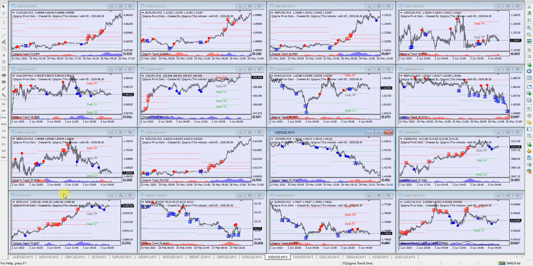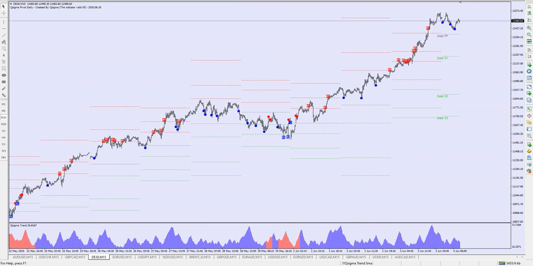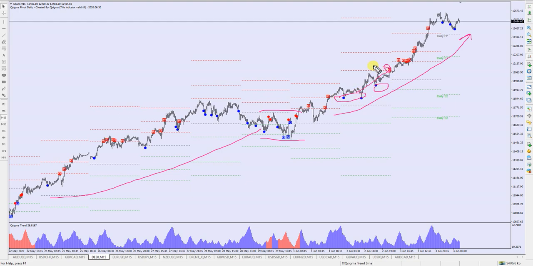Okay, the next one is the two indexes that we have in our portfolio. It's the German index. The German index is a very good index to trade, and these are the phases, and we have plenty of good trades right now. There was one ranging area, and now it's a trending area for the buy side, and we have good trades for the German index.